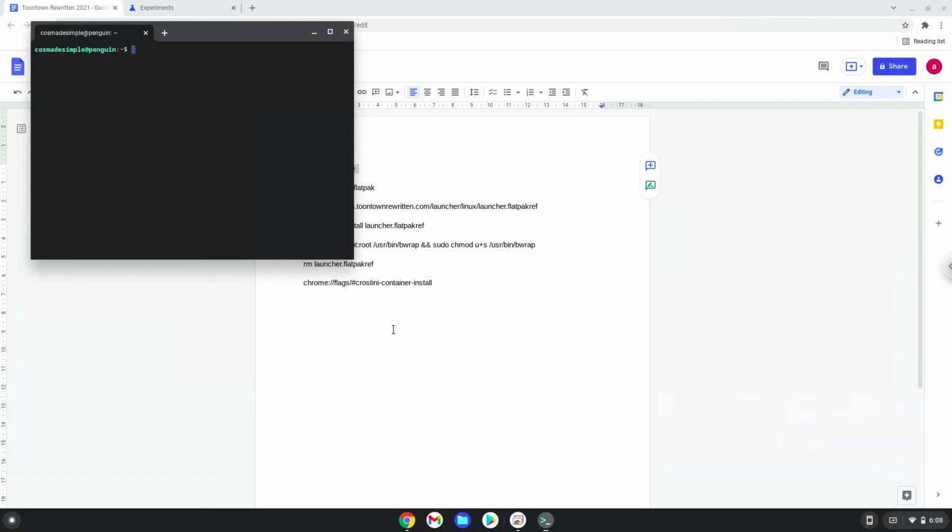Next, we will paste the command into our terminal, either with a two-finger click on your terminal or click Ctrl, Shift, and V together. This command will update our Linux apps repository. Press Enter.